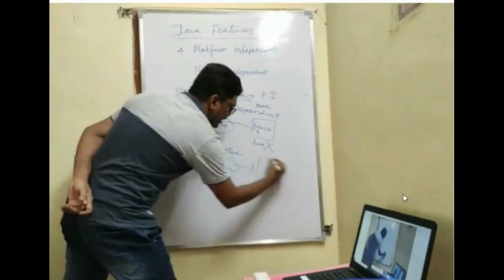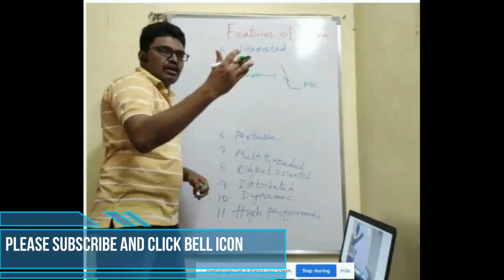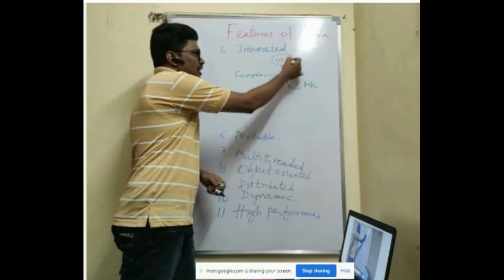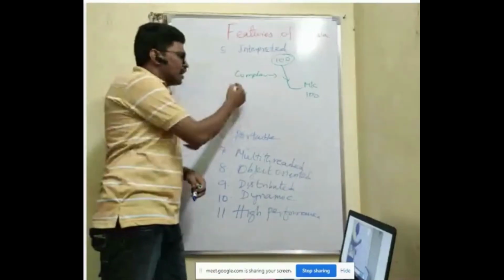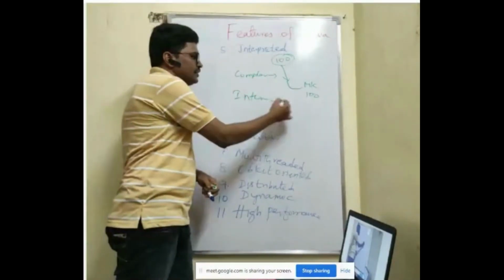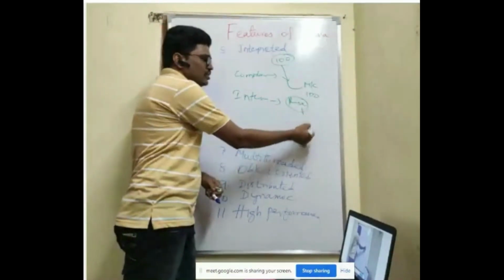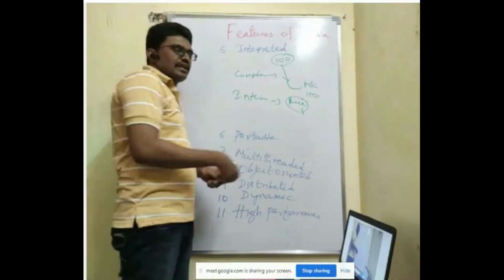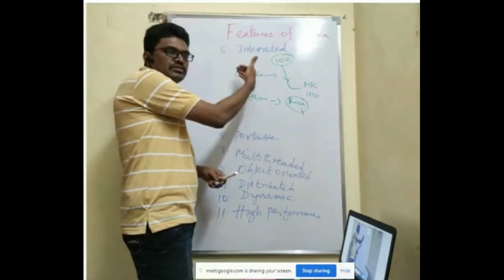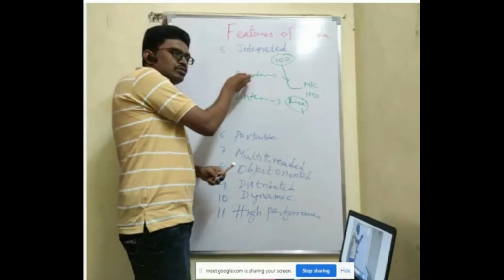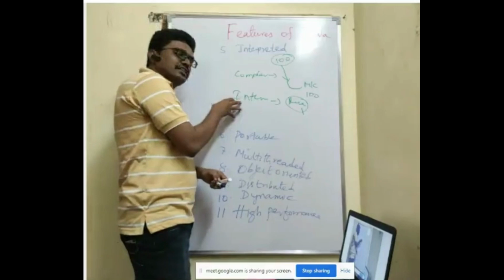So now a compiler converts all the instructions at a single fetch. If your program is having 100 instructions, all the 100 instructions will be converted at a single fetch. Now when you go to an interpreter, it does not do like that. It converts line by line, one line at a time. So if there is an error in one line, it will not go to the next line. Until you rectify the error in one line, it will not go to the next line. So interpreter performance is normally lower than your compiler. So that's why most of the modern languages go with only a compiler. Your C programming is having only a compiler. It does not use any interpreter. C++ is a language which uses a compiler.